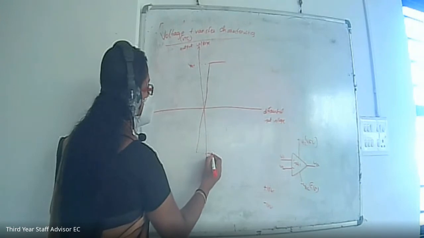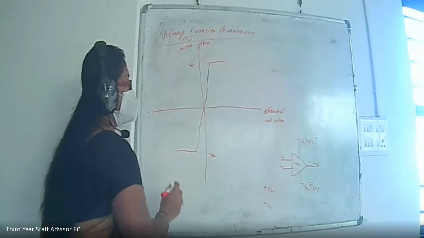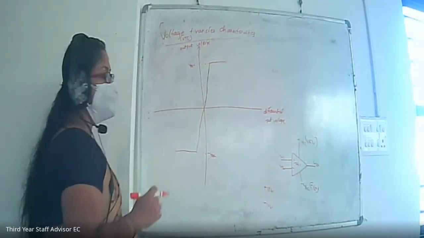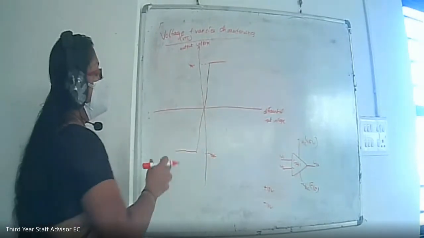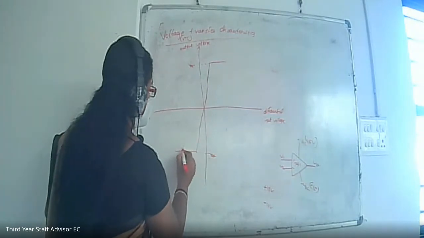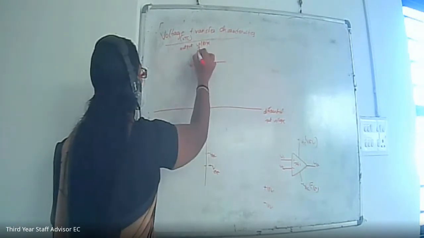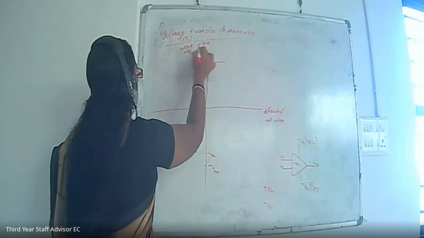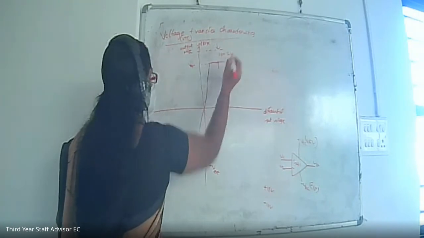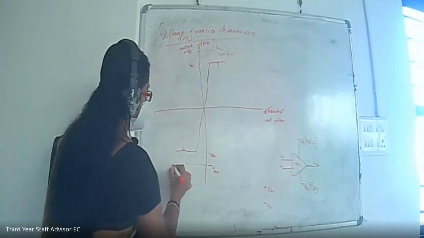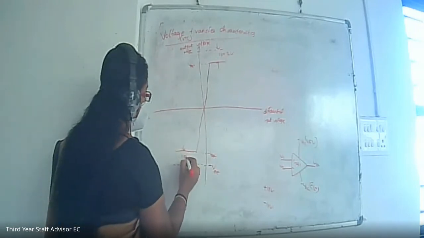Actually, this minus VSAT, or saturation voltage, will be 1 or 2 volt less than the maximum voltage. So it will be minus 13 volt. You cannot write minus 13 volt or plus 13 volt here; that is in the case of the lab experiment. You can simply write VSAT and represent it. The maximum voltages are minus VEE and plus VCC, and this level VSAT will be 1 or 2 volt less. You can indicate it like this. You cannot write the exact value; that depends upon the power supply we are giving. Okay, 1 or 2 volt less.